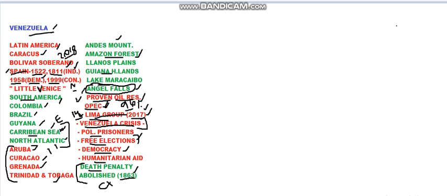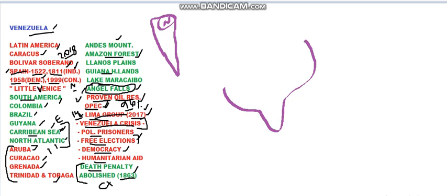Now we shall go in mapping about Venezuela. So Venezuela is in South America. So to just give some form to it, if this is considered as South America, Venezuela is present here. This is in fact the northernmost country in South America. Now we shall give an outline to Venezuela. So Venezuela somewhat looks like this. So this is the outline of Venezuela.